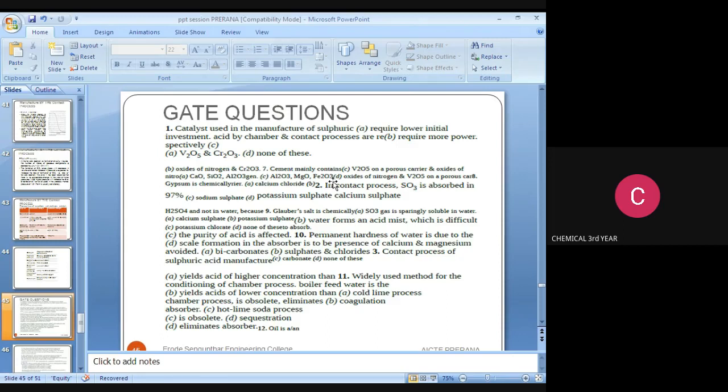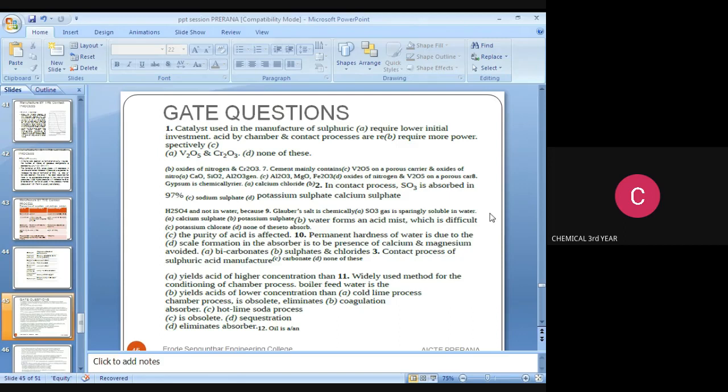The second question: cement mainly contains what? Cement mainly contains CaO, SiO2, Al2O3. You note it down. And then, in the contact process, SO3 is absorbed in 97% H2SO4 and not in hot water. The answer is water forms an acid mist, which is difficult to handle.